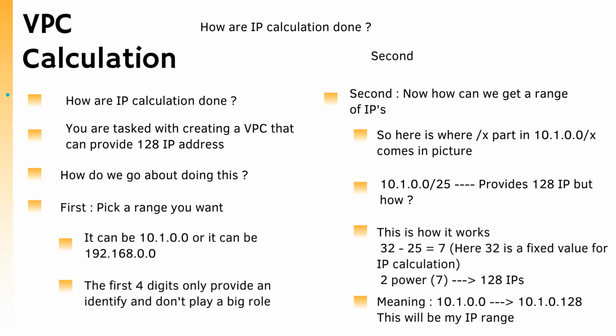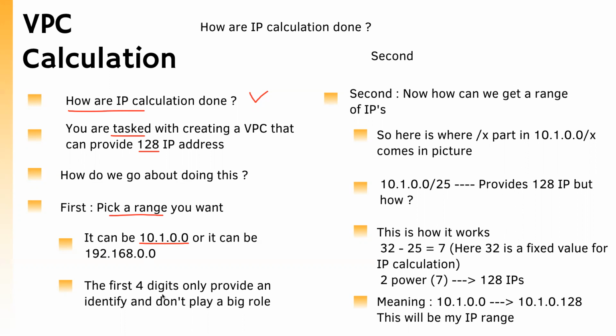So let us go through some points here, and please follow along with me. How is VPC calculation done? Now, in a company, let's say you are given a task to create a VPC, and the VPC should provide 128 IP addresses. How do we go about it? First, we are going to pick a range. What is a range? The range is the first four numbers in the VPC. It can literally be anything. It can be 10.1.0.0, or it can be 192.168.0.0. It doesn't matter.